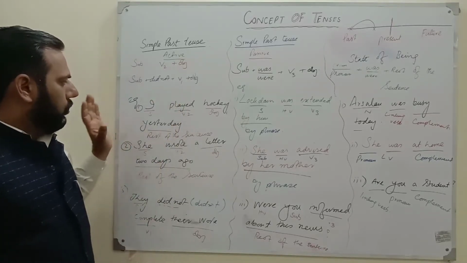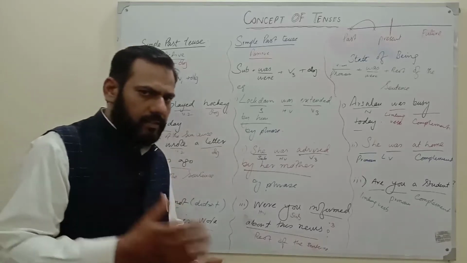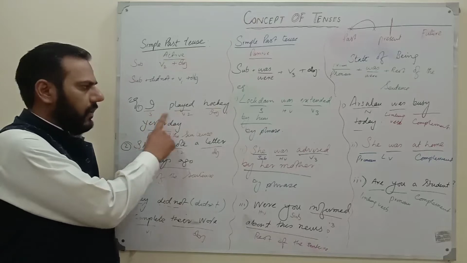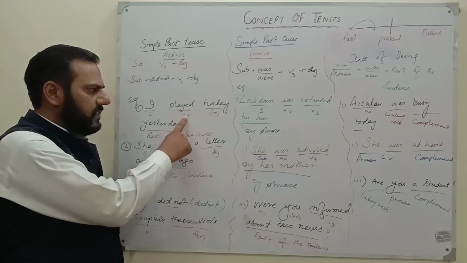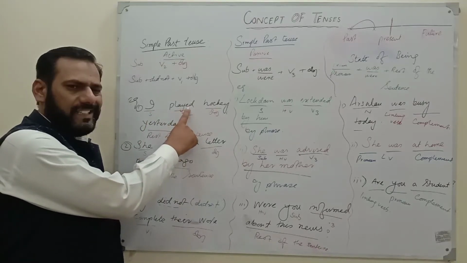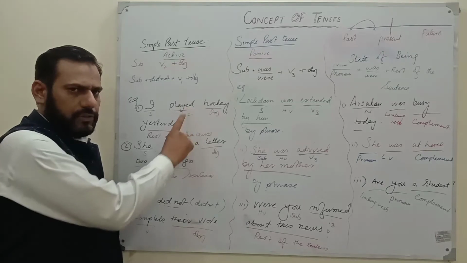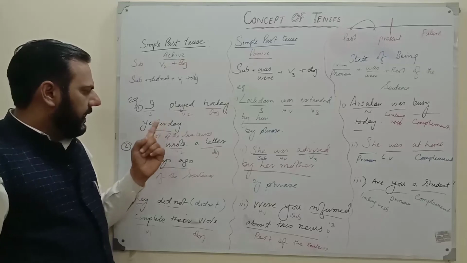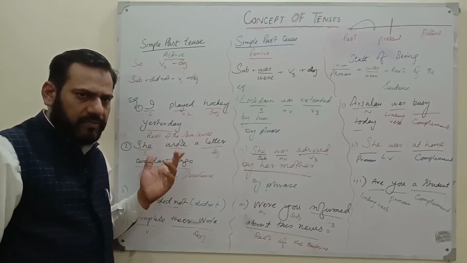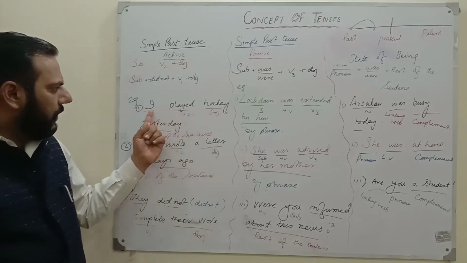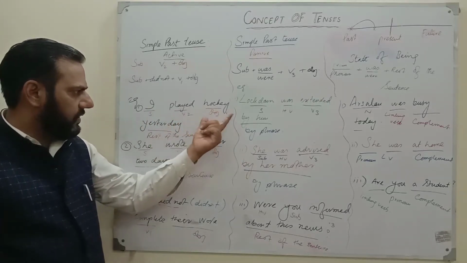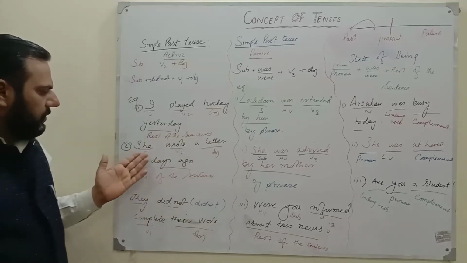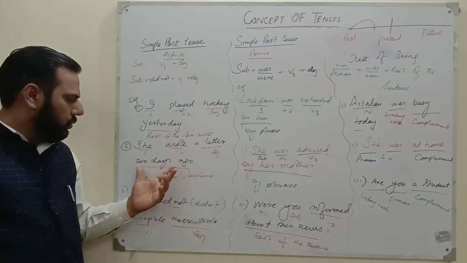So now, according to the examples, you would understand the history. This is, I use the subject I, and played is the second form. This is a regular verb because we are only adding ed with it. So we also use ed: played. I played hockey yesterday. It happened yesterday at a specified time. So I played. After the I we are using the second form, hockey is the indirect object, and then yesterday is the rest of the sentence.